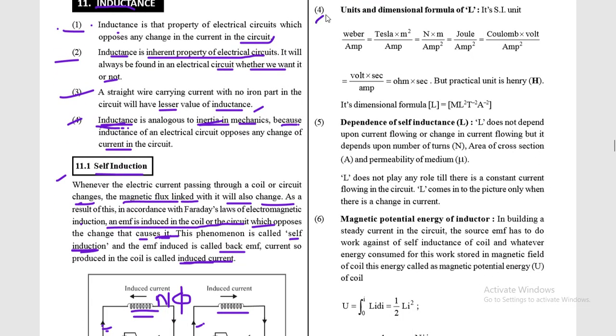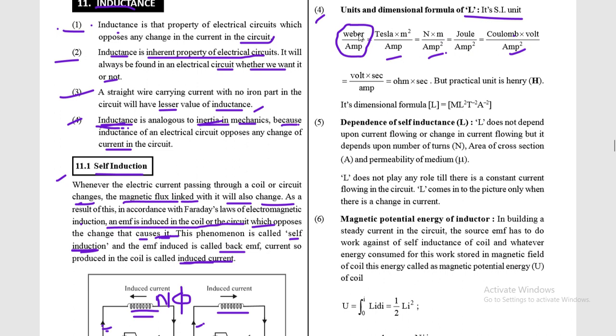Now you can see here units and dimensional formula for L. So you can find out the unit of self-induction, that is Weber per ampere. So Weber is equal to Tesla into meter square upon ampere. Now Tesla can be written as Newton meter upon ampere square. Finally Joule upon ampere square, and then Joule can be converted into Coulomb into volt upon ampere square. So you can use any one of the units given in this equation.